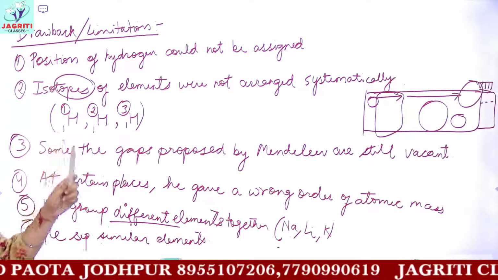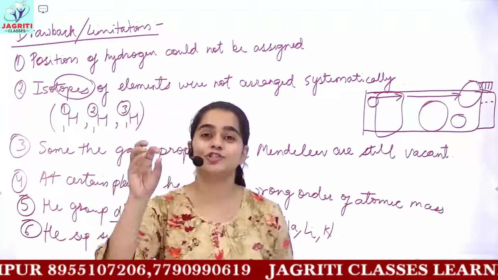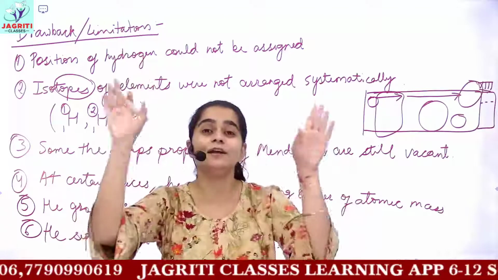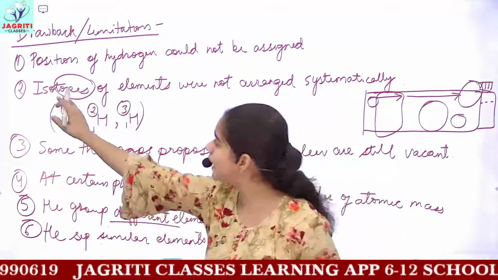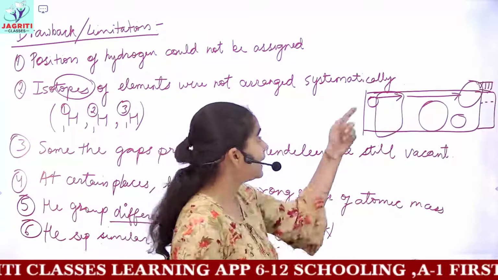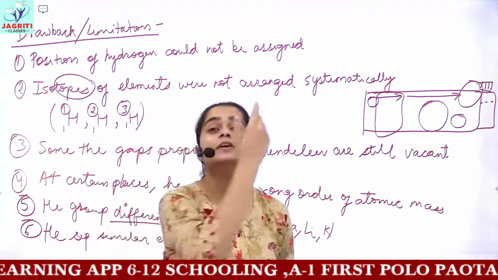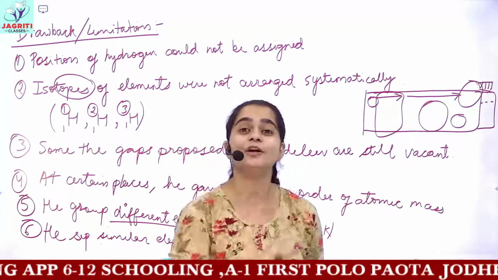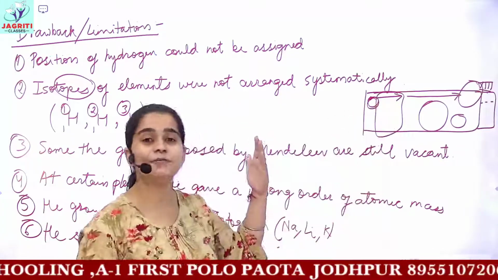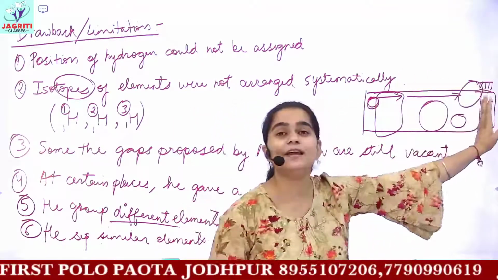The first drawback was the position of hydrogen could not be systematically assigned. That is, hydrogen could not be given a definite particular position according to the Mendeleevian periodic table. The next is what? The isotopes of elements were not arranged systematically. As we discussed, according to Mendeleev, his periodic classification was based on the periodicity of atomic mass. That is, the lighter element should be placed at the left of the table, and as you move from left to right, you will get a heavier element instead.